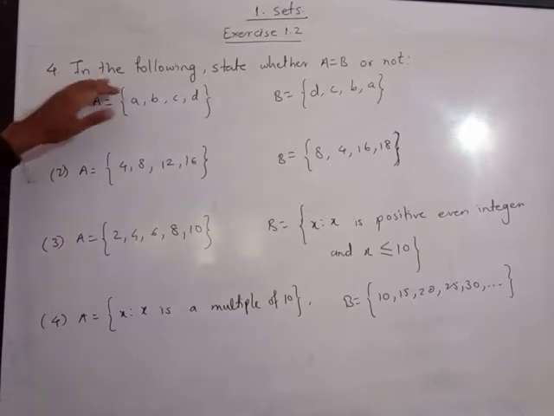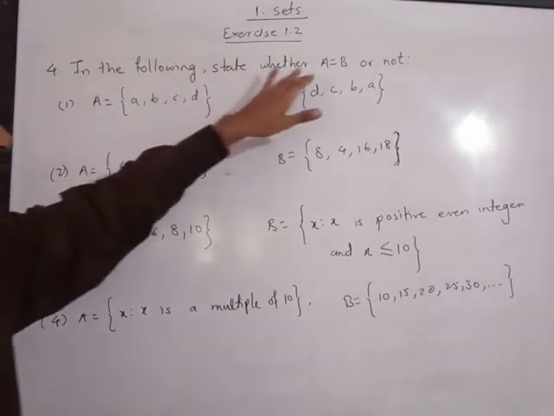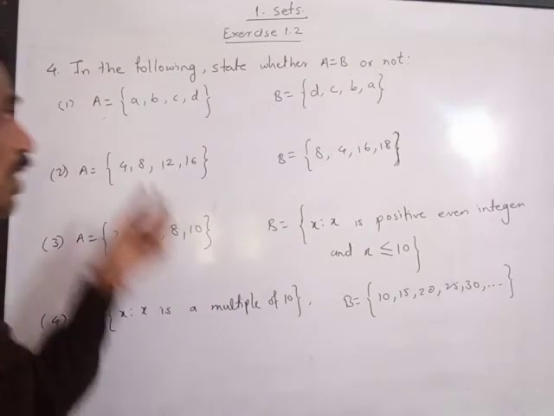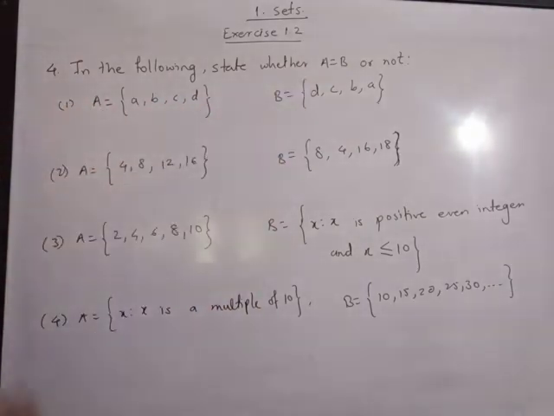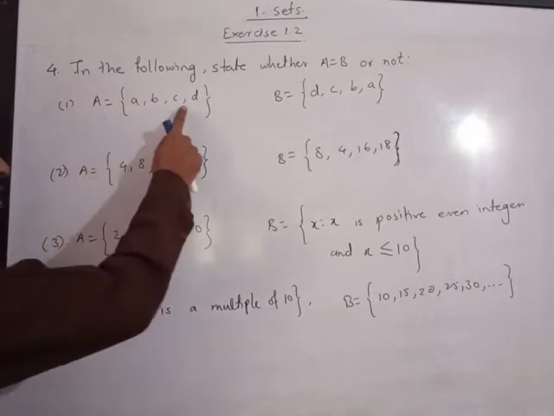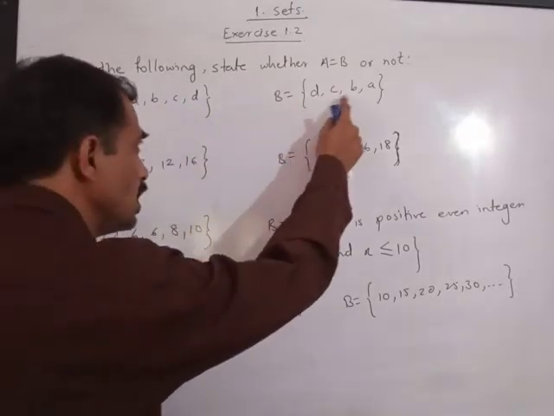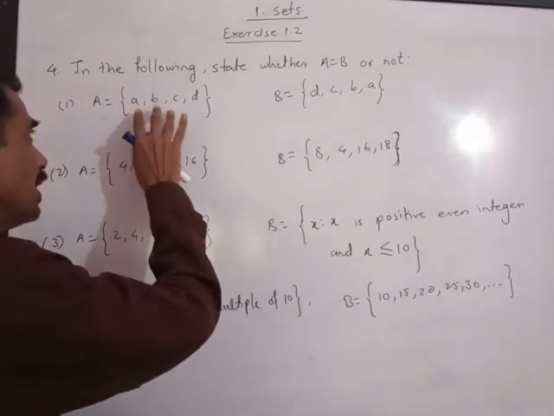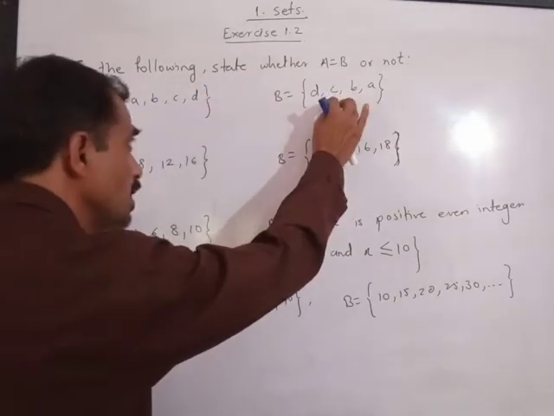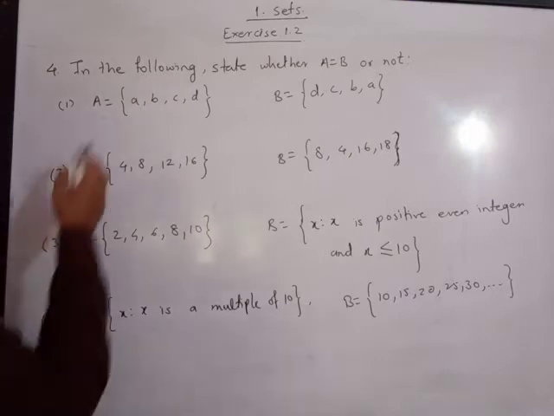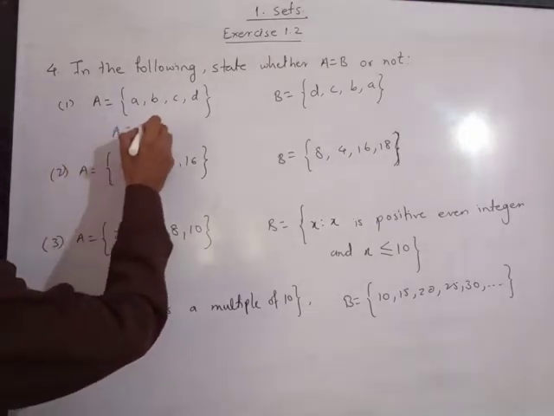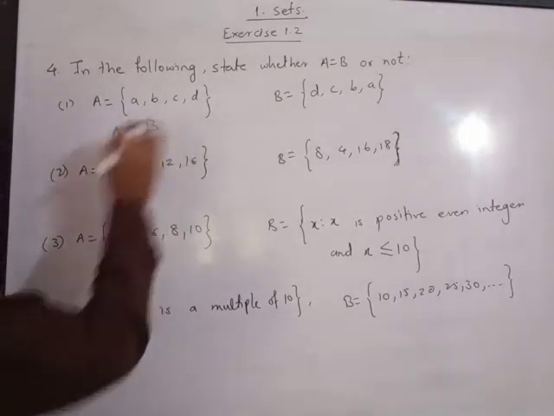Question number 4. In the following, state whether A equal to B or not. That is, we are asked to find whether set A is equal to set B or not. Now see, A is a set of A, B, C, D. B is a set of D, C, B, A. Please note, all the elements of set A are in set B and all the elements of set B are in set A. Hence, we can say that set A is equal to set B. So these are equal sets.